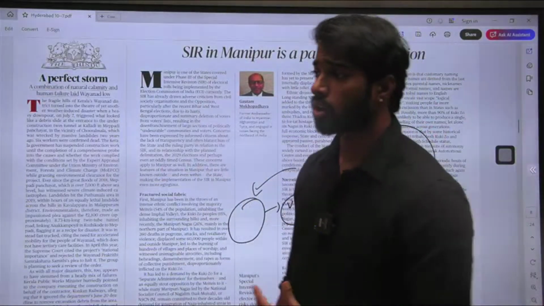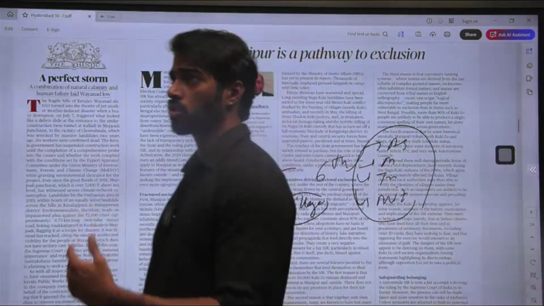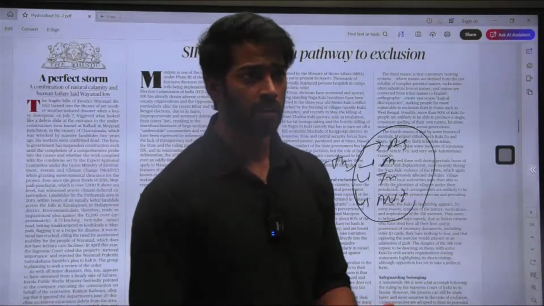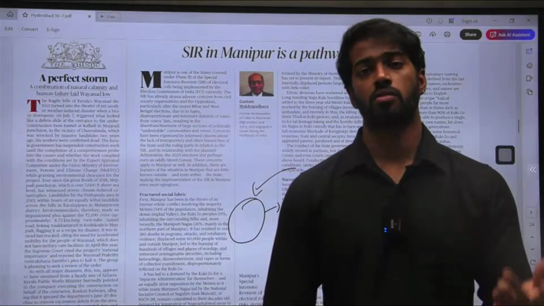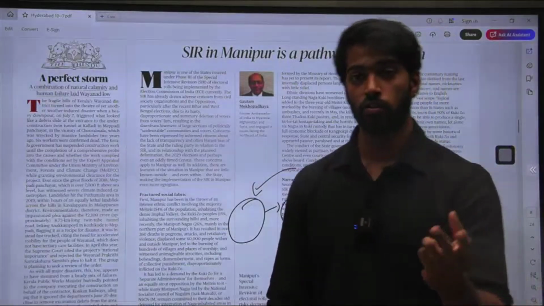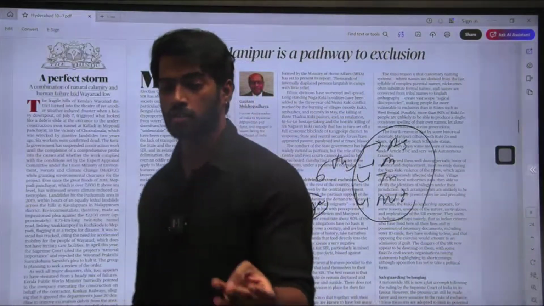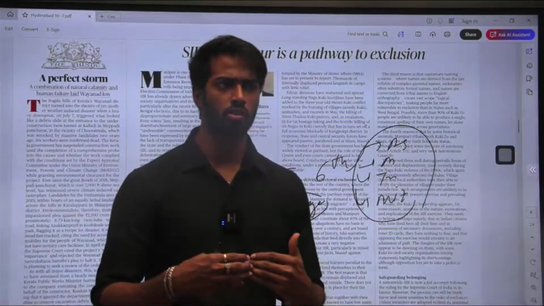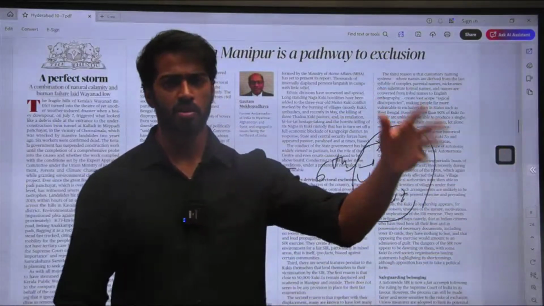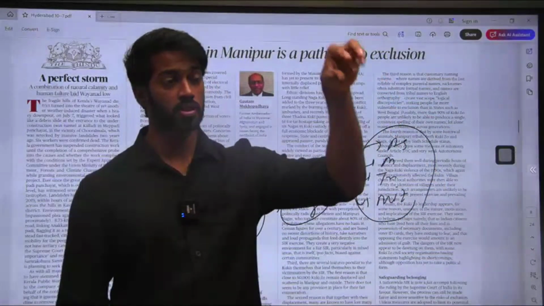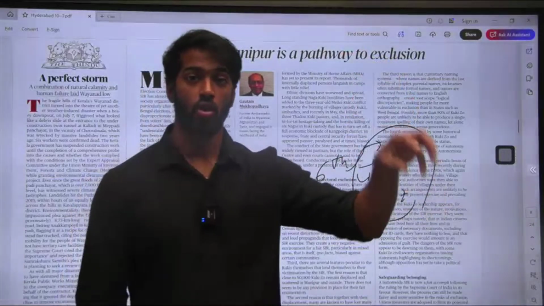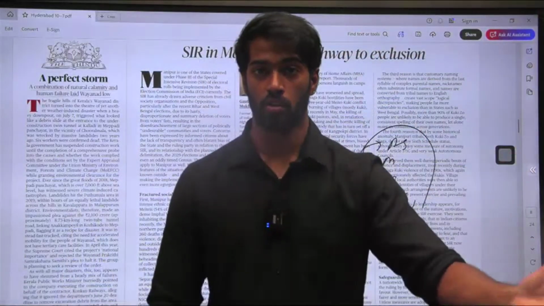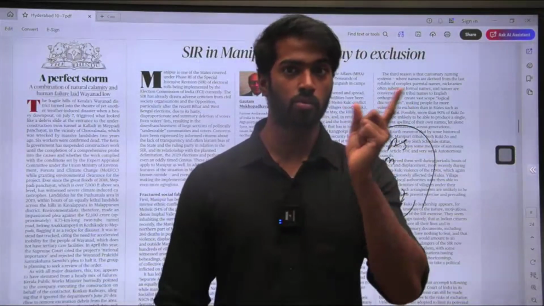So what the government has to do is ensure that the people who are actually displaced, the Kukis are inspected by Kuki community members and the Meiteis by Meitei community members. That is how you reduce the bias. You do not reduce bias by choosing any person from any community. You choose that person from a particular community and ensure that that person is only verifying that particular community, not other communities. That is when the bias would not come.